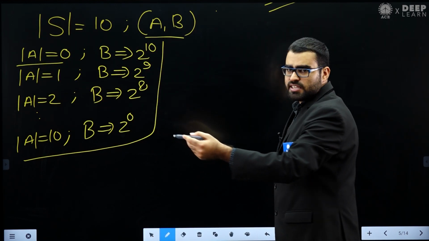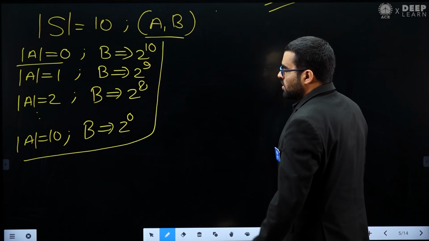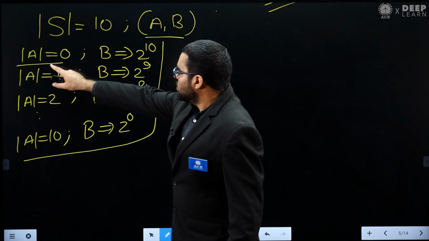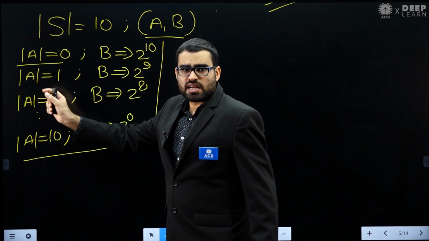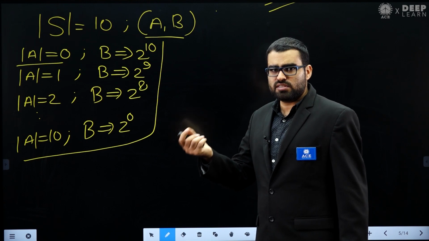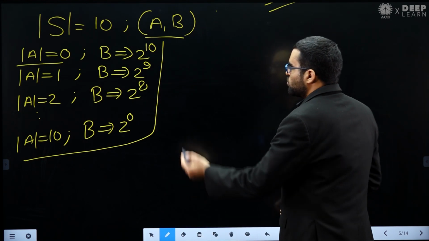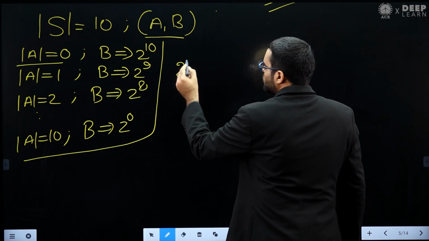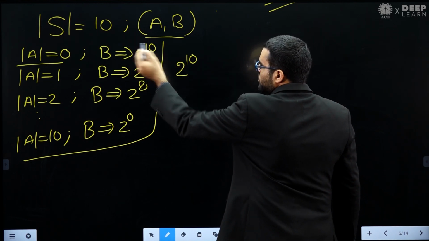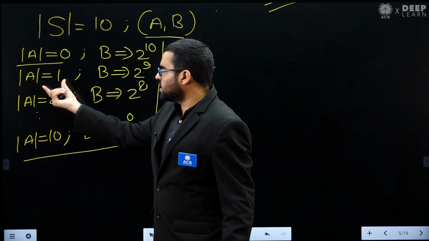When set A has cardinality 0, there are 2 power 10 choices for B. It means set A is the empty set, so there is only one possibility for A. In that case we have 2 to the power 10 choices of B, plus the case when set A has cardinality 1.